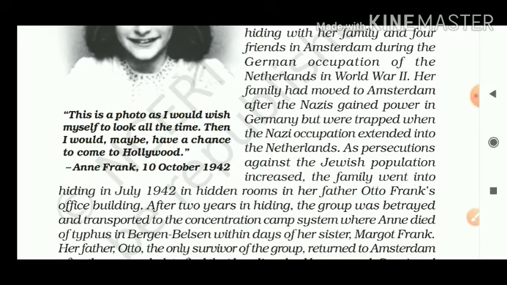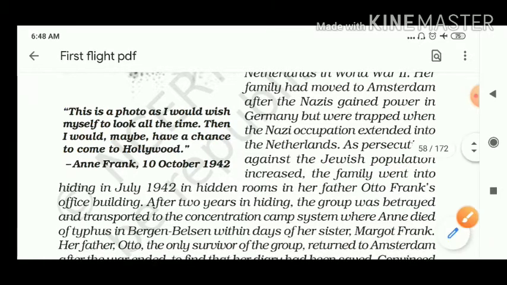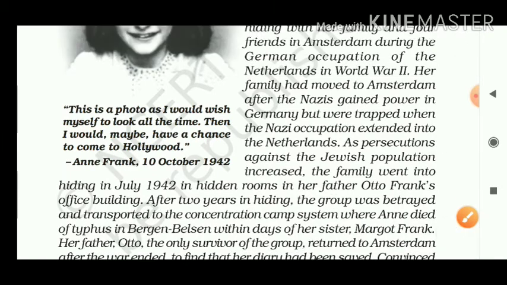Nazi people started to disturb Jewish people. The family went into hiding in July 1942 in hidden rooms in her father Otto Frank's office building. You see, a little bit of terrorist activities, but what to do?